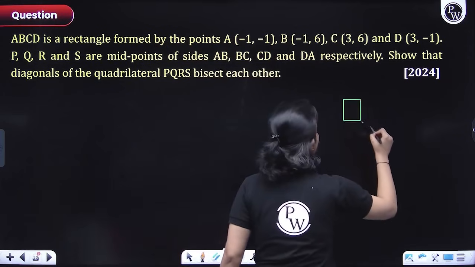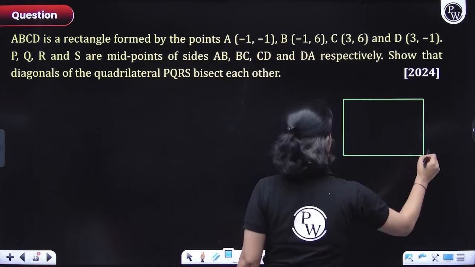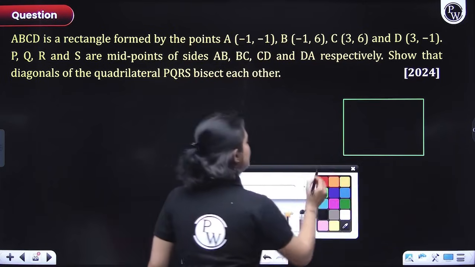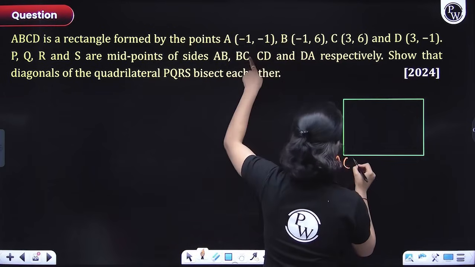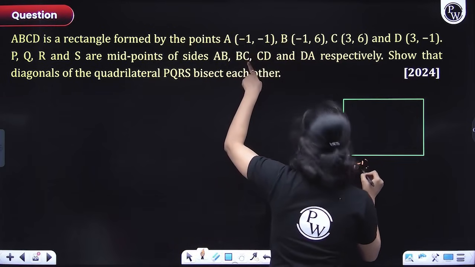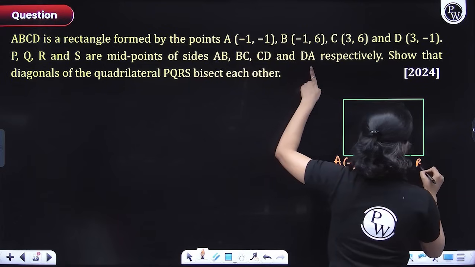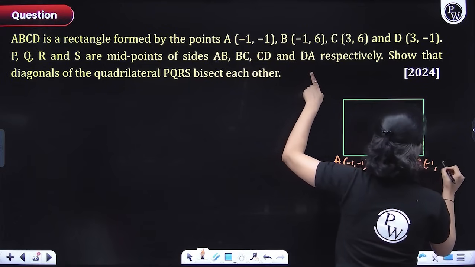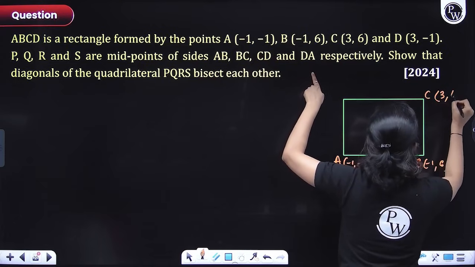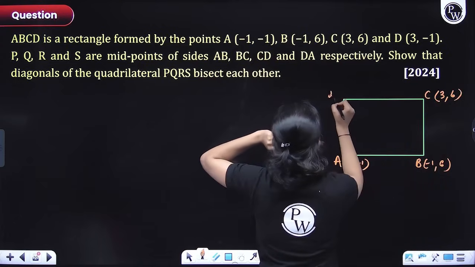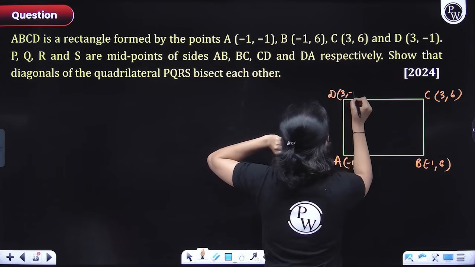First of all, let me make a rectangle here, everyone. This here is our rectangle. Let's just name the rectangle. The coordinate of A is -1, -1. The coordinate of B is -1, 6. The coordinate of C is 3, 6. And the coordinate of D is 3, -1.